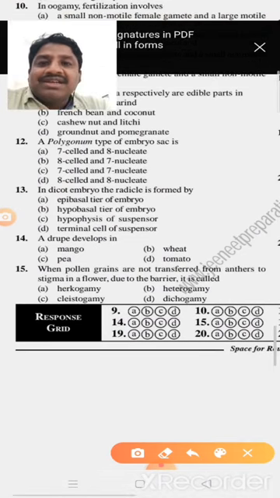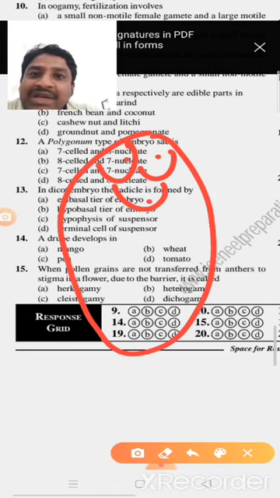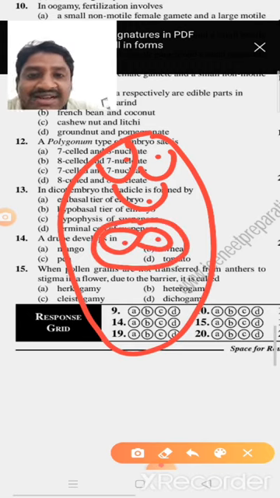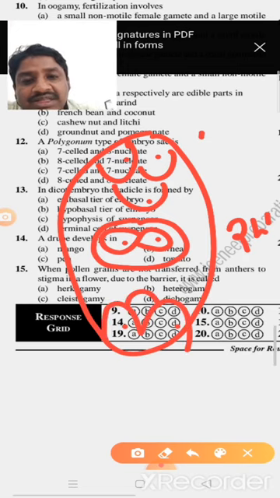Here the antipodal cells are three cells, and three nuclei are present. And the polar nuclei: two nuclei combine to form a single cell. So that's why here there are two nuclei, but a single cell. Here three cells, three nuclei are present. And the egg apparatus has three cells: two synergids and one egg cell. So that's why